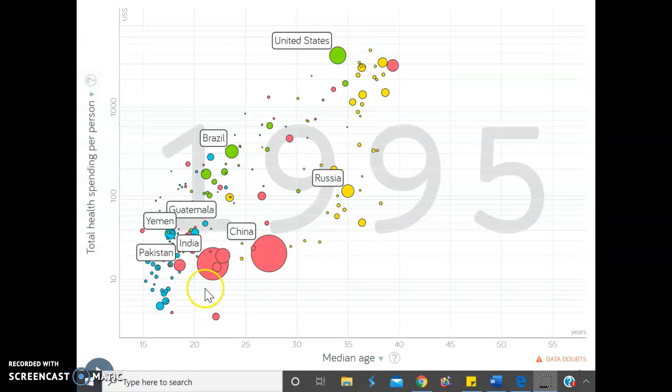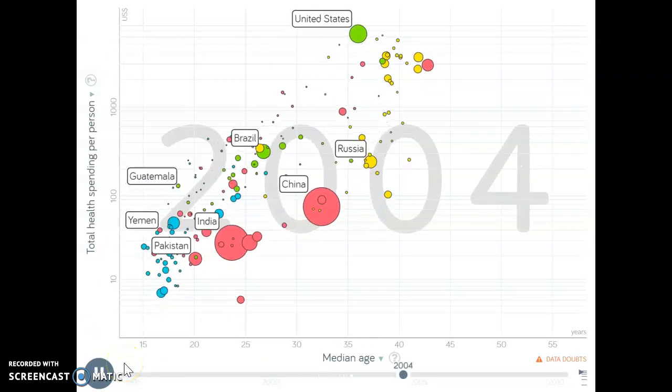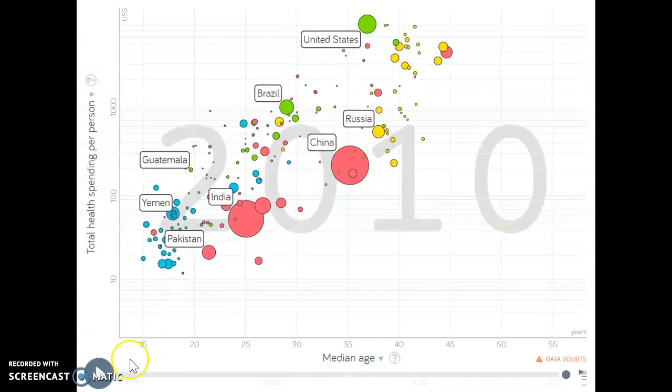Five facts that were interesting to me were that in 1995, Switzerland spent the highest amount of money per person on healthcare. And then when we go to 2010, we'll just let this play. We see that the United States spent the most amount of money. However, it does not have the highest median age. I think the highest median age is Japan at 44.7 years.